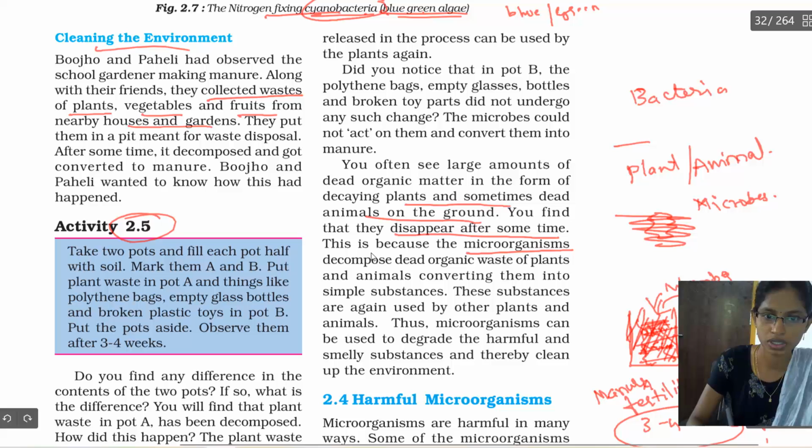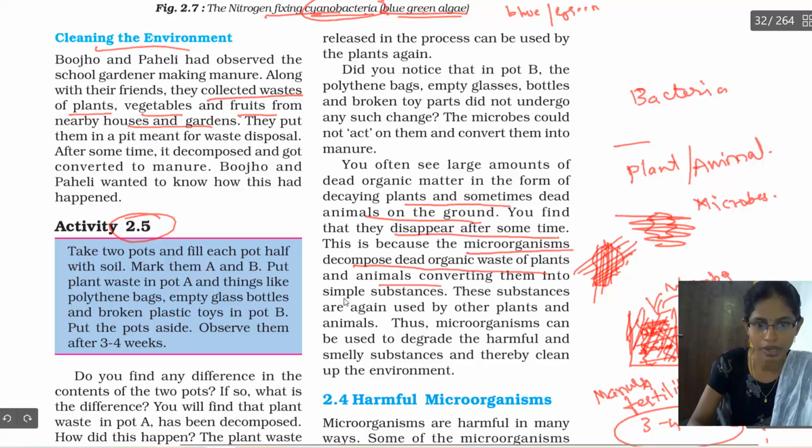The microorganisms decompose the dead organic waste of plants and animals, converting it into simple substances. That is, they break complex substances into simple substances. These substances are again used by other plants and new animals as manure or food. Thus microorganisms can be used to degrade harmful and smelly substances and thereby clean the environment.